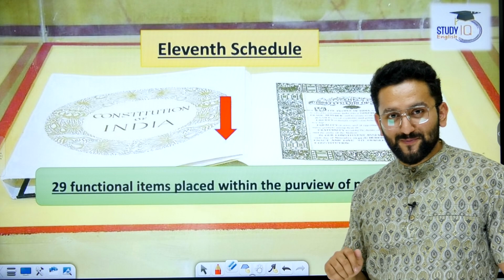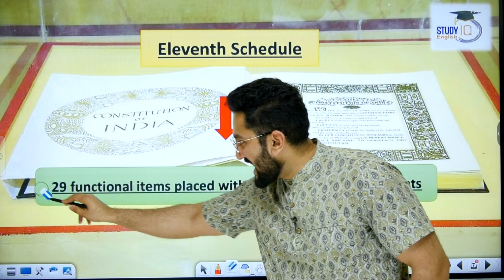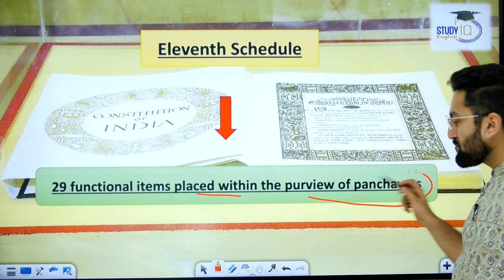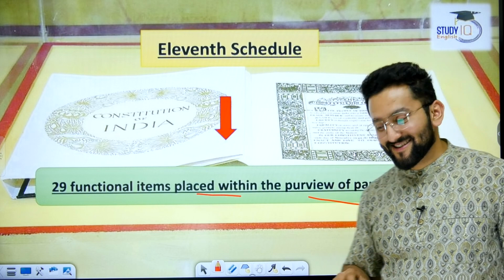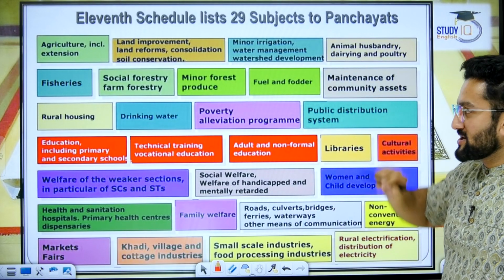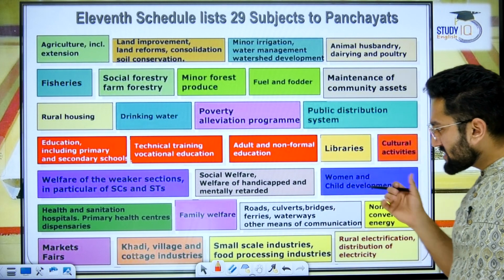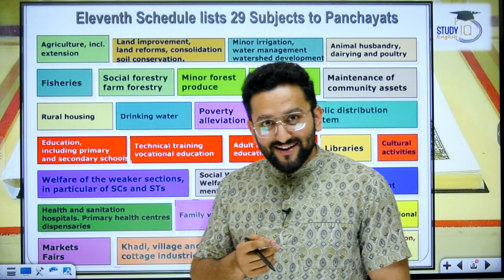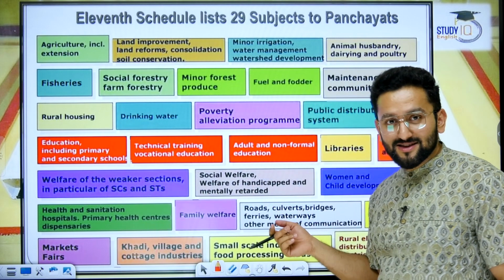Now the 11th Schedule. It mentions 29 functional items which are placed under the purview of panchayats. So these are the 11th Schedule, 29 subjects. And by reading them, you should not think that panchayats have sole authority to work on these subjects.